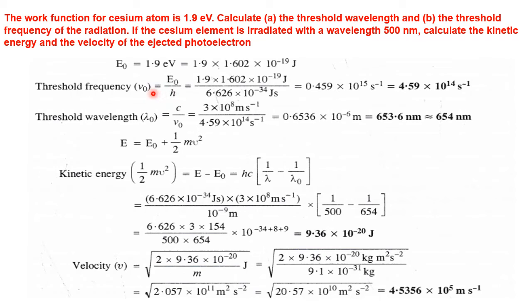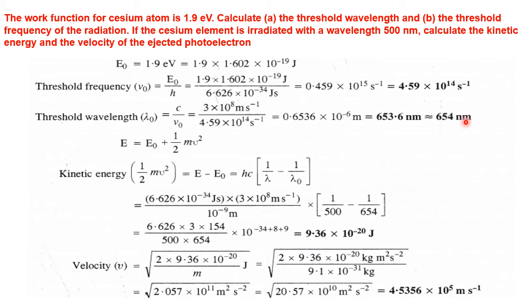Okay, so accordingly nu naught equals E naught by h, where E naught is given in joules and h is Planck's constant. Therefore, after the simplification, we get the threshold frequency equal to 4.59 into 10 to the power 14 per second. Now, the threshold wavelength using the frequency. So, wavelength equals c by frequency, the speed of light by the frequency we have just calculated, and you will get 653.6 nanometers, approximately taken as 654 nanometers for our calculation purposes. Otherwise we will get decimals. That's why we go for the approximation, which is equal to 654 nanometers.